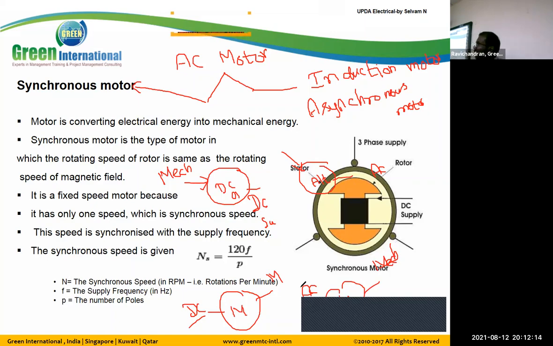Generator is the word that actually shows mechanical to electrical. Usually we say generator means mechanical is converted to electrical energy, and more specifically, generator represents AC and DC supply. Even though on our side we are using 250 kVA DG. As I frequently told, 250 kVA DG. The DG stands for diesel generator. But that diesel generator will produce an AC supply.